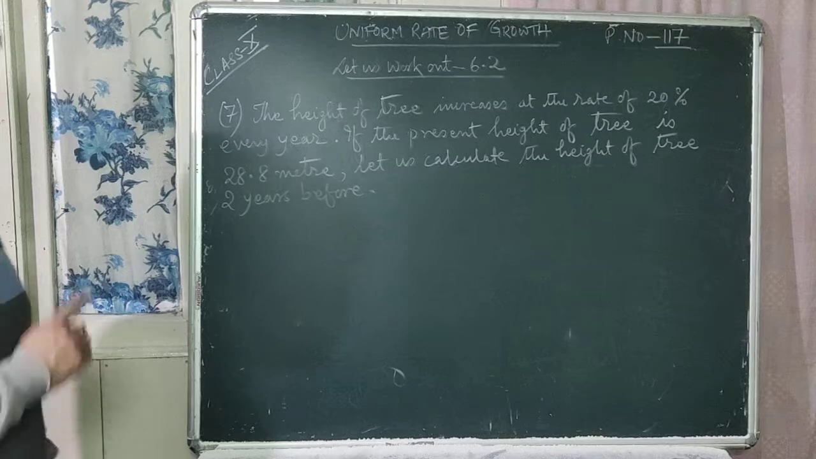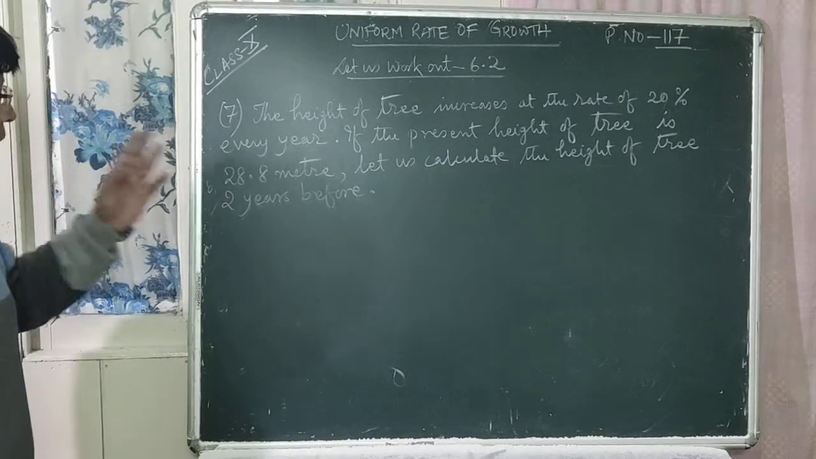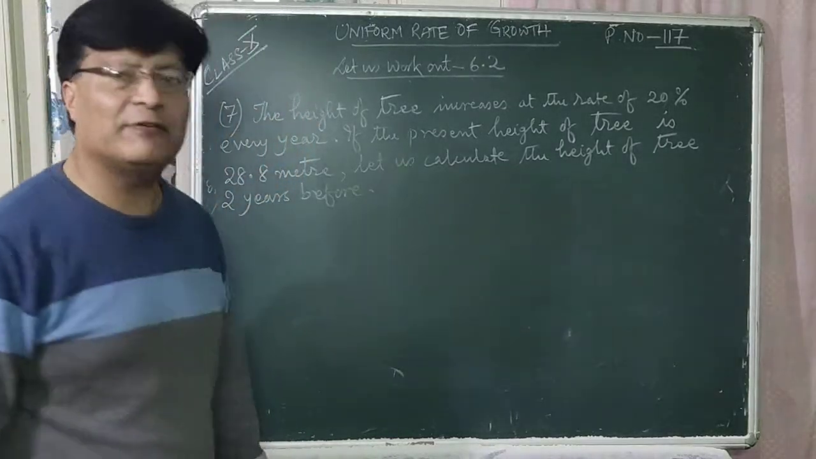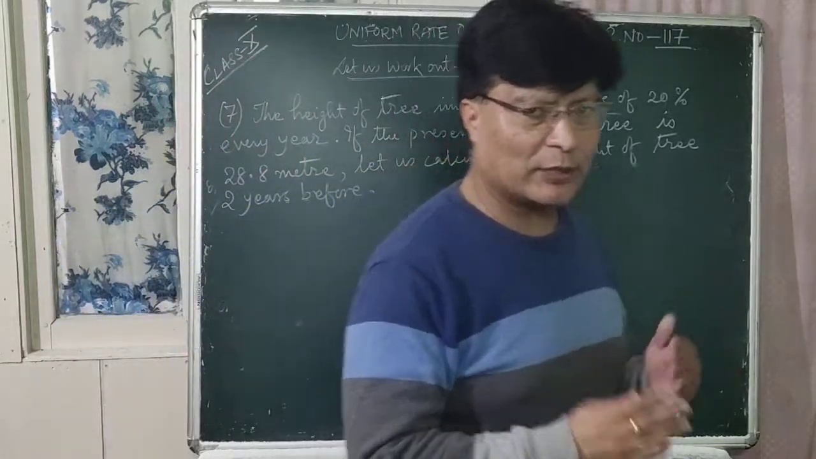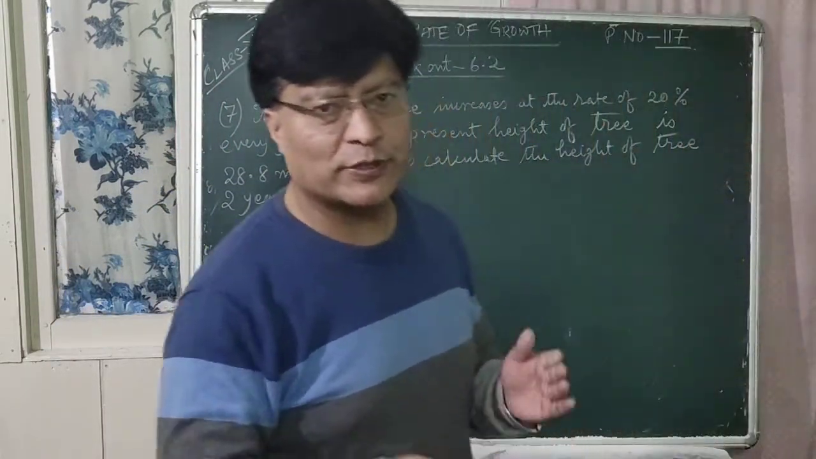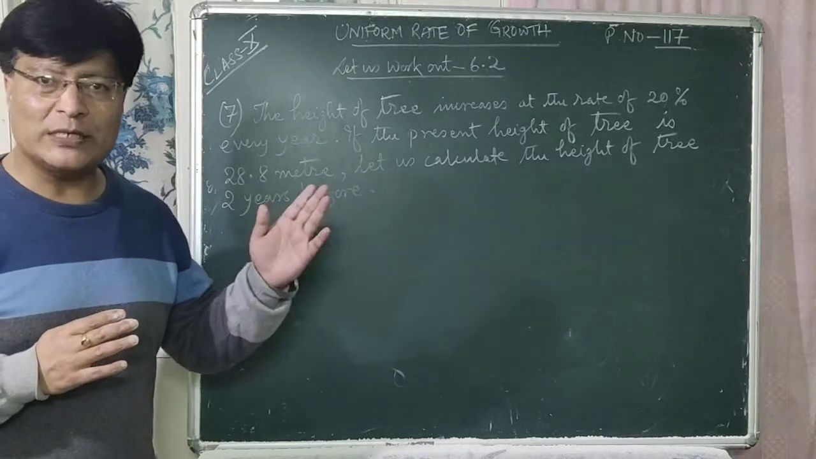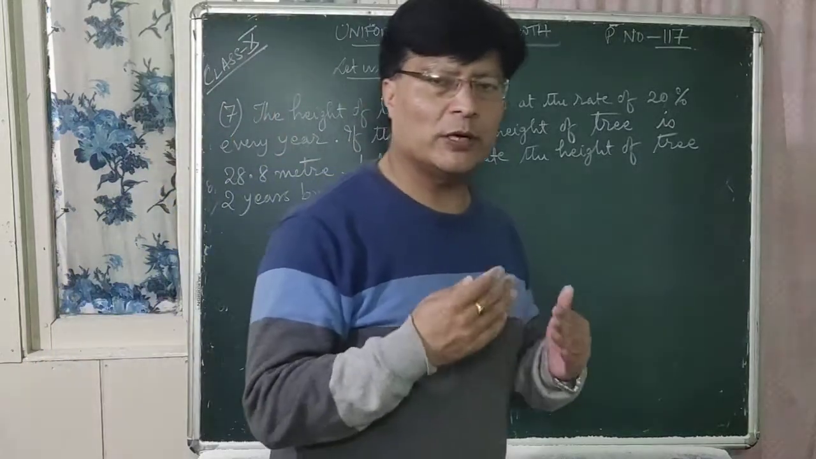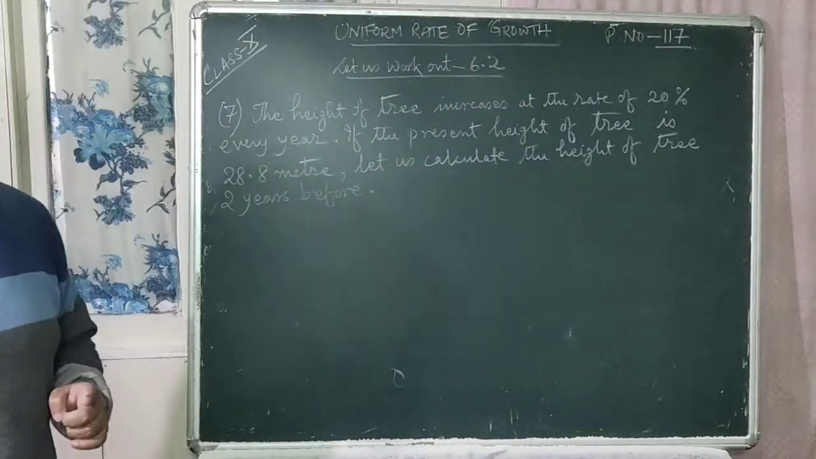So now we are doing question number 7. The height of a tree increases at the rate of 20% every year. प्रत्येक वर्ष, एउटा रुखको ऊंचाई, the height of a tree increases at the rate of 20% every year. प्रत्येक वर्ष 20% चाहिँ कुनै एउटा ट्री को हाइट चाहिँ बढ्दै जान्छ. कति पर्सेन्टले? 20% ले बढ्दै जान्छ.